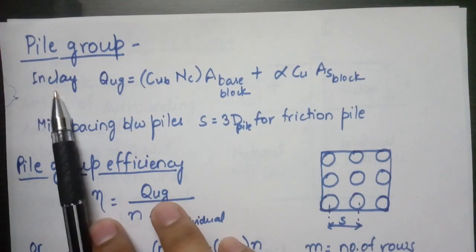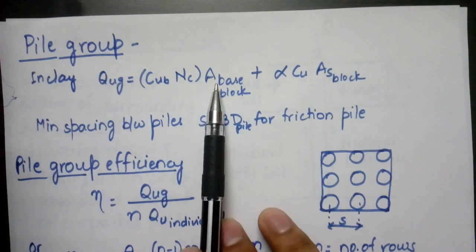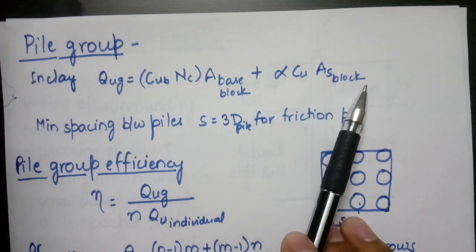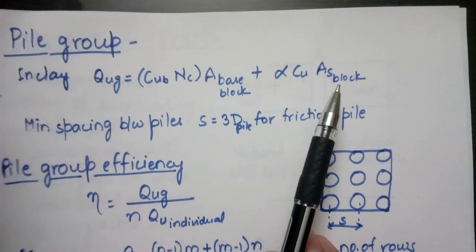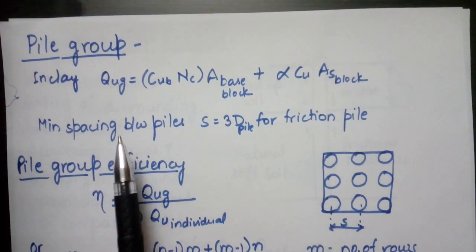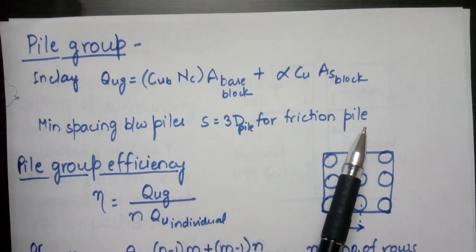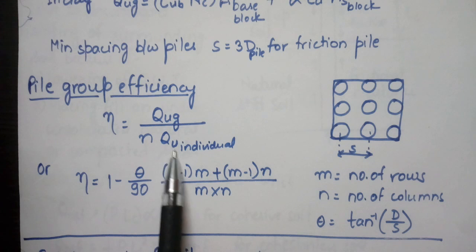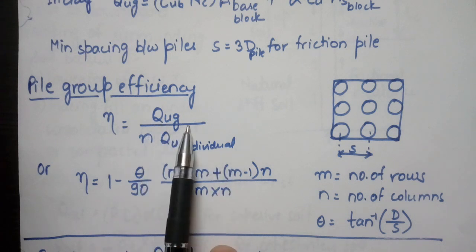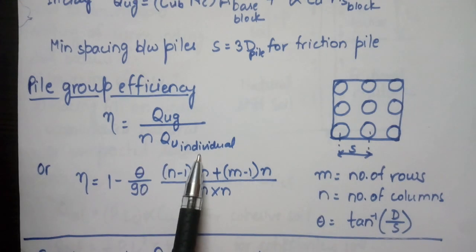Next is our pile group. In clay we have Q_uG equal to C_u N_c area of base of block plus alpha C_u A_s of the block. Here all the terms are the same as those in the single or individual pile. The minimum spacing between the piles in the pile group is given as 3 times the diameter of the pile for friction piles. Pile group efficiency is given by eta equal to Q_uG upon n times Q_u of individual. Here Q_uG is the strength of the group, n is the number of piles and Q_u individual is the individual capacity of the pile.